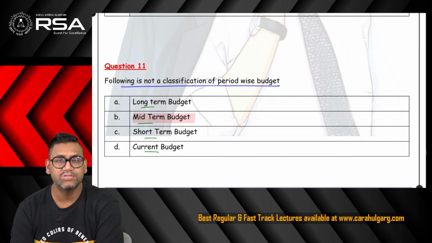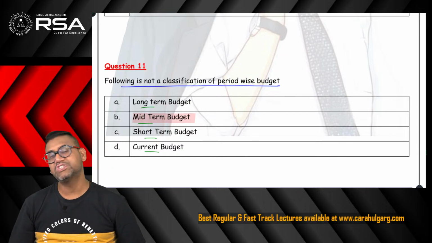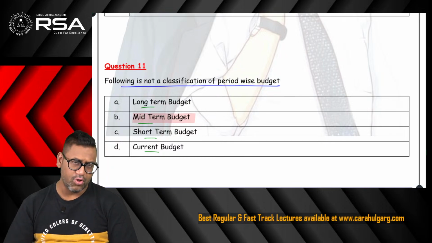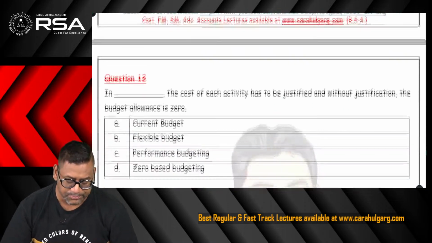There is no term called mid-term budget. It can be either long-term, short-term, or the current budget, which relates to the day-to-day current affairs of the organization, current time period. So mid-term budget is the odd option.